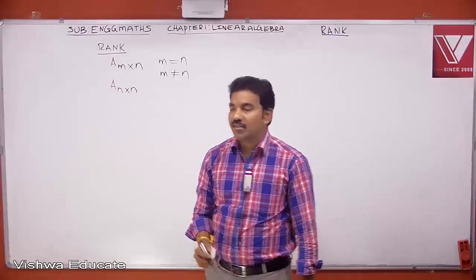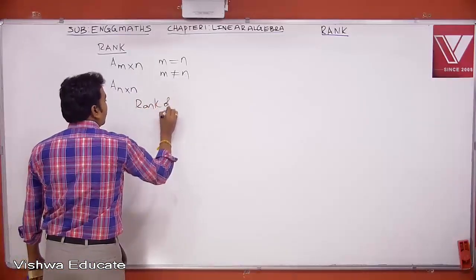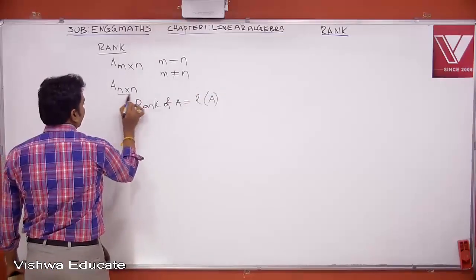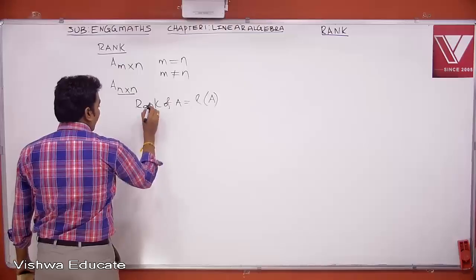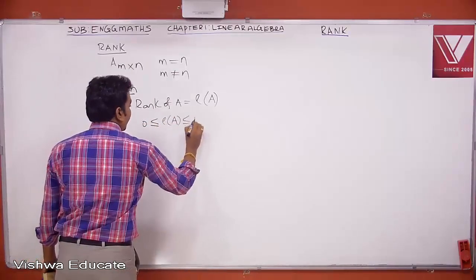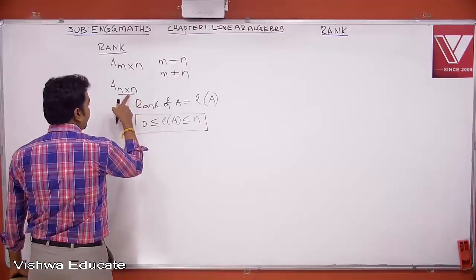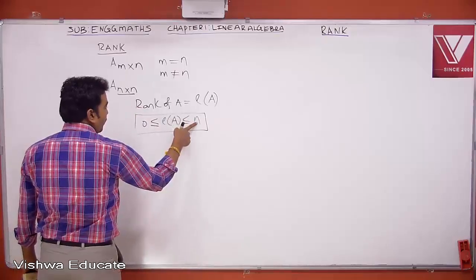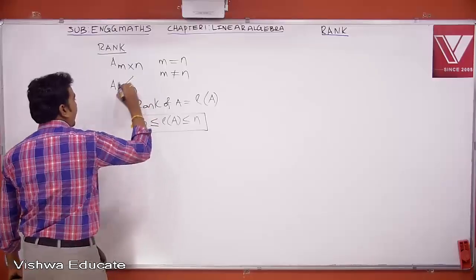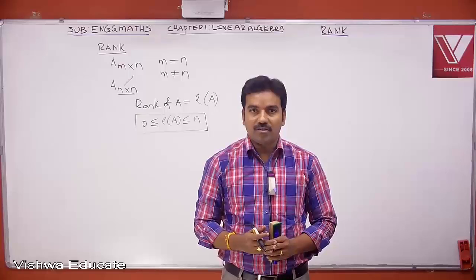Suppose when A is some matrix, its rank is denoted by the symbol. Rank of A is denoted by the symbol rho of A. Now, since the dimension of A is n cross n, the lower rank of A is 0 and the maximum rank of A is n. So, these are the various boundaries for the rank of a matrix. Since A is a n cross n matrix, maximum rank will be n and minimum rank will be 0. Got it? I have a n cross n matrix.